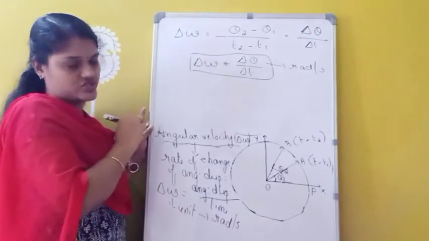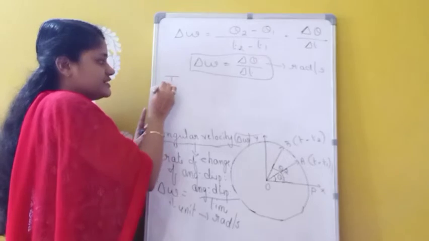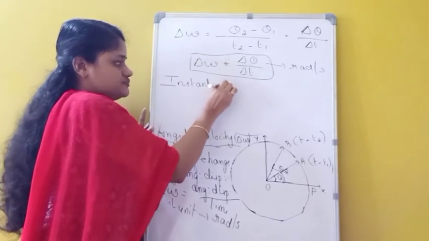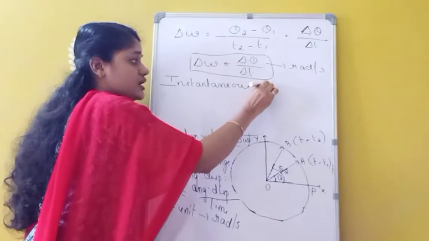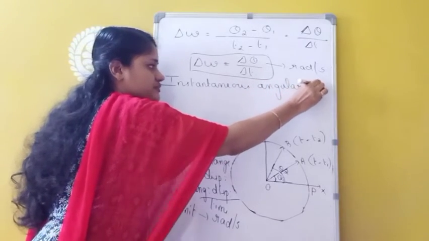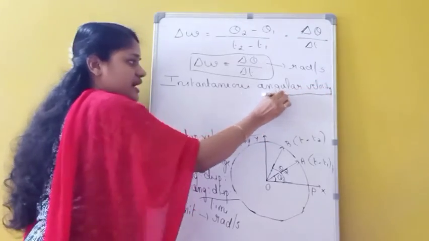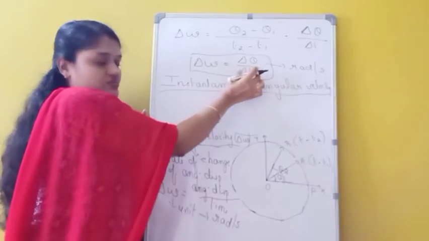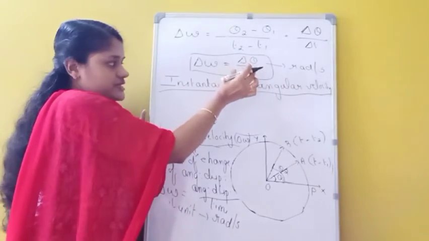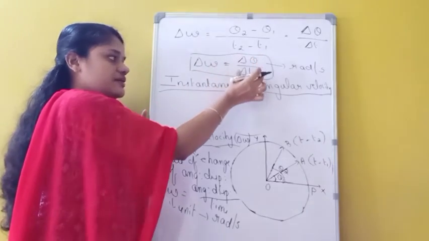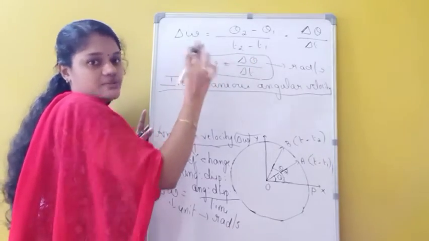Angular velocity. Now suppose you are finding instantaneous angular velocity, that means it is the angular velocity at a particular instant of time. So this is for which one? A time interval. For a time interval, this angular velocity is given as which one? Omega equals delta theta by delta t. This is for a certain time interval.